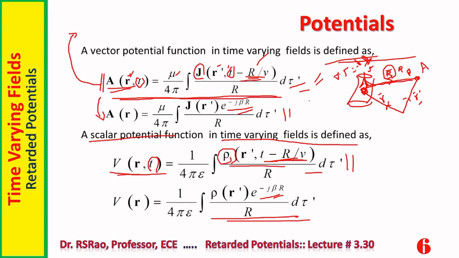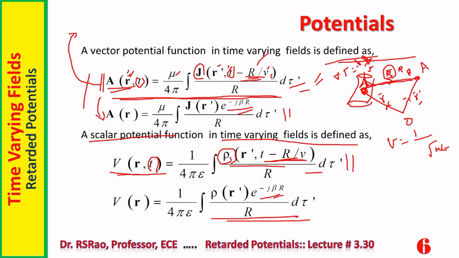Now you have some idea regarding R. R is position vector of the field point. R prime is position vector of the source point. Capital R is the distance between source point and field point. V is velocity of the wave. This configuration is all located in dynamic field. In the dynamic field, wave exists. Wave means traveling with certain velocity. V refers to that velocity. In general, I can say velocity is 1 by root mu epsilon. The same thing applies to this also.